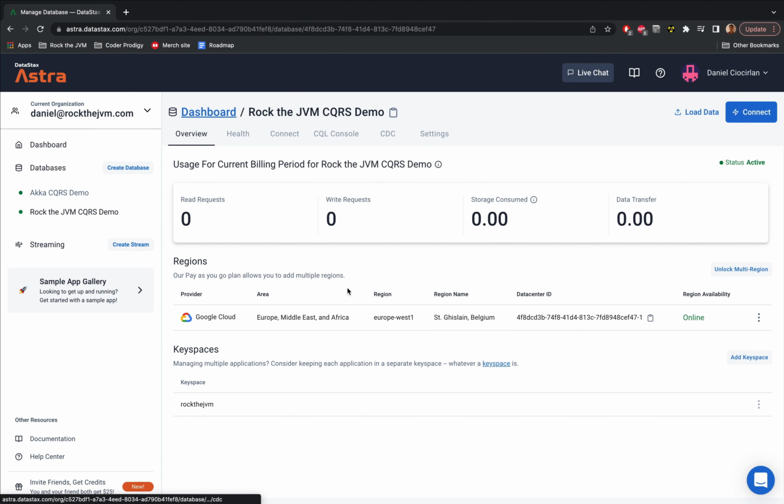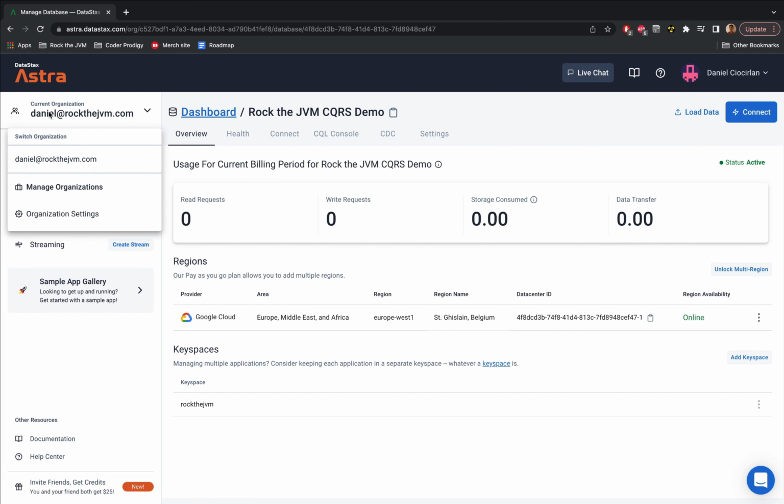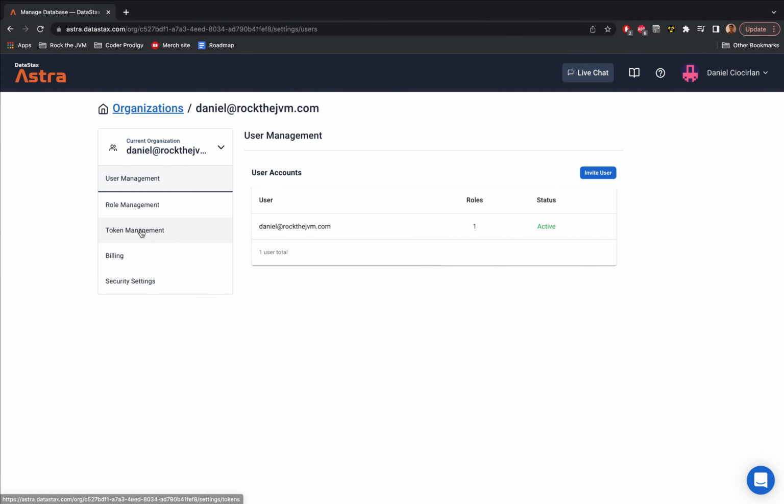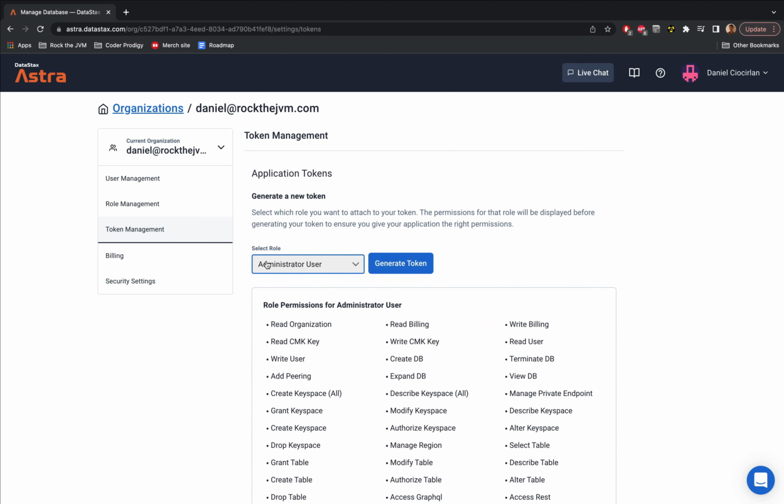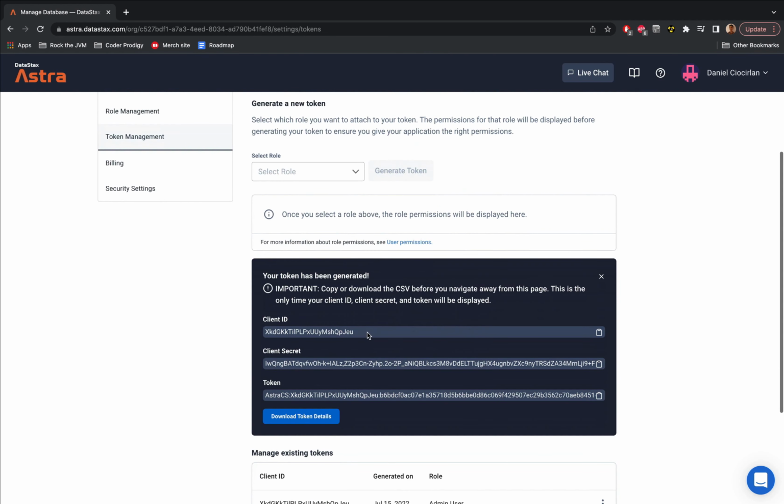After the spinner finishes, you'll get to another dashboard, which is particular for this CQRS demonstration database that we've just created. Now, for this database, I'm going to create a new token as I promised. So click on your current organization, click on organization settings, and go to token management, and you will select an administrator user, which is the topmost privilege for everything that you may want to use this database for. So you'll click this button to generate the token, and then you'll copy the strings in this dialog box.